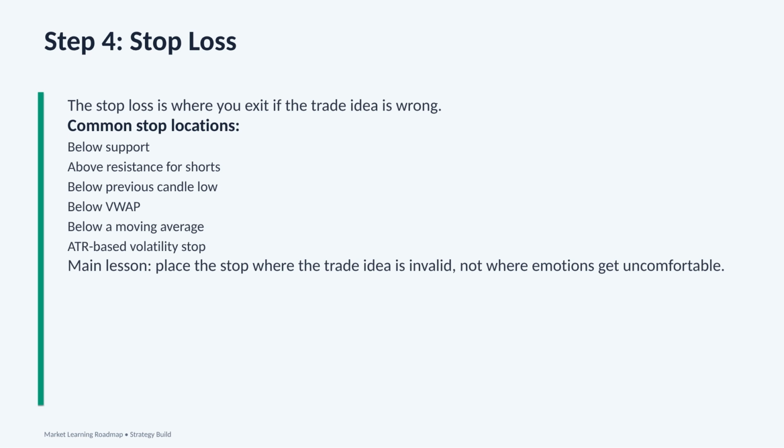For intraday trading, if price loses VWAP after a long setup, buyers may be losing control. Another stop location is below a moving average. If price breaks below the moving average that was supporting the trend, the trade idea may be weakening. Some traders also use an ATR-based volatility stop. This means the stop loss is based on how much the market normally moves. If volatility is high, the stop may need more room. If volatility is low, the stop may be tighter.